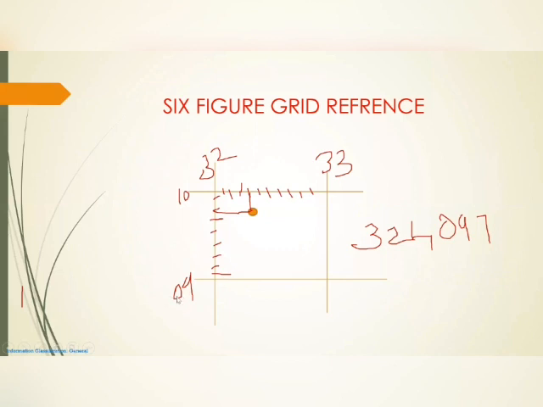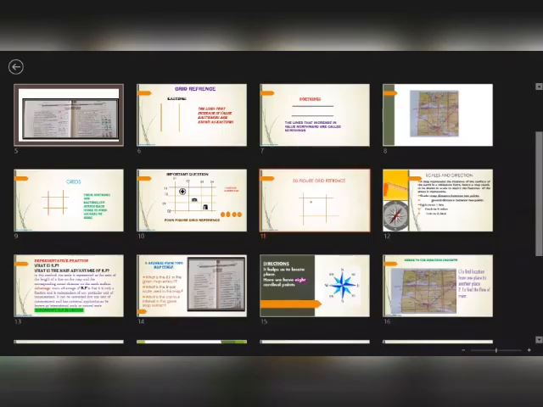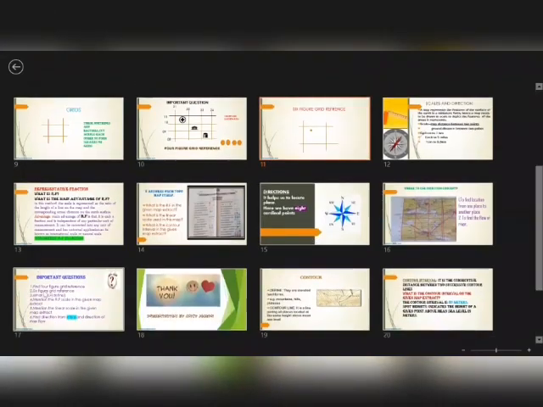Second, you take the value of northings, write it here, and again divide the northings into 10 equal parts, and where you get that exact location, we mark it here. Then we get the exact location, the six-figure grid reference. That is one question on the four-figure and six-figure grid reference.